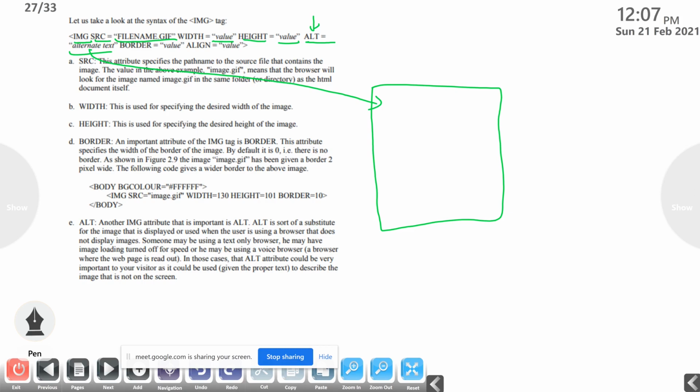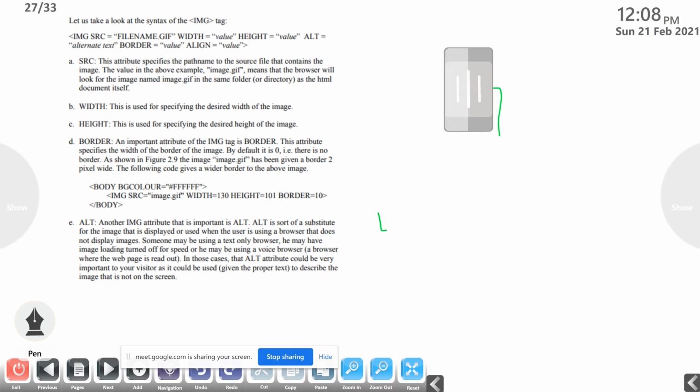Then border equal to value. If you want to put a border for that image, then we can give border equal to a value. Border value 1 or 2 or 3 that we can give. If we don't want any border, then we can give border equal to 0. Then align equal to value. We can give left align, center align, or right align also. So this is the syntax for this img tag.